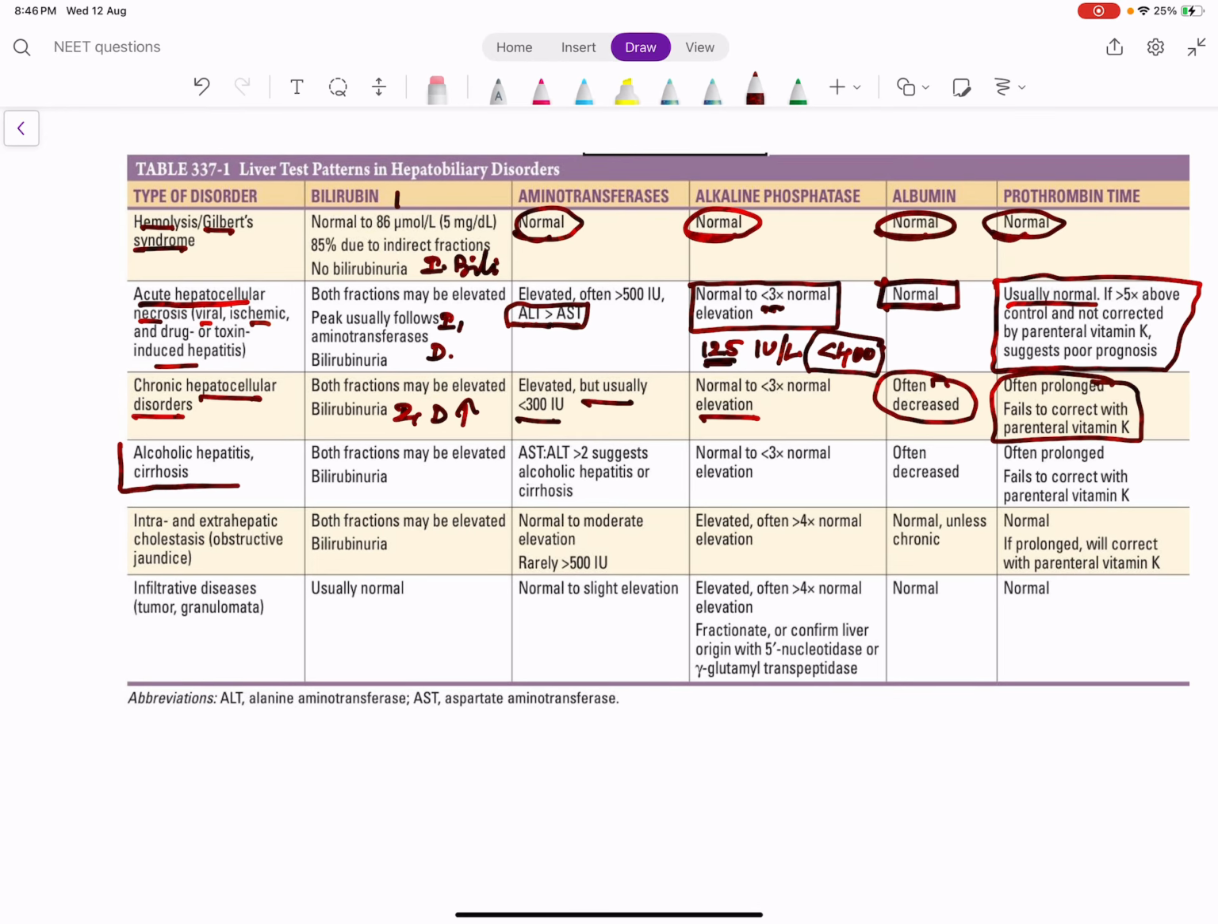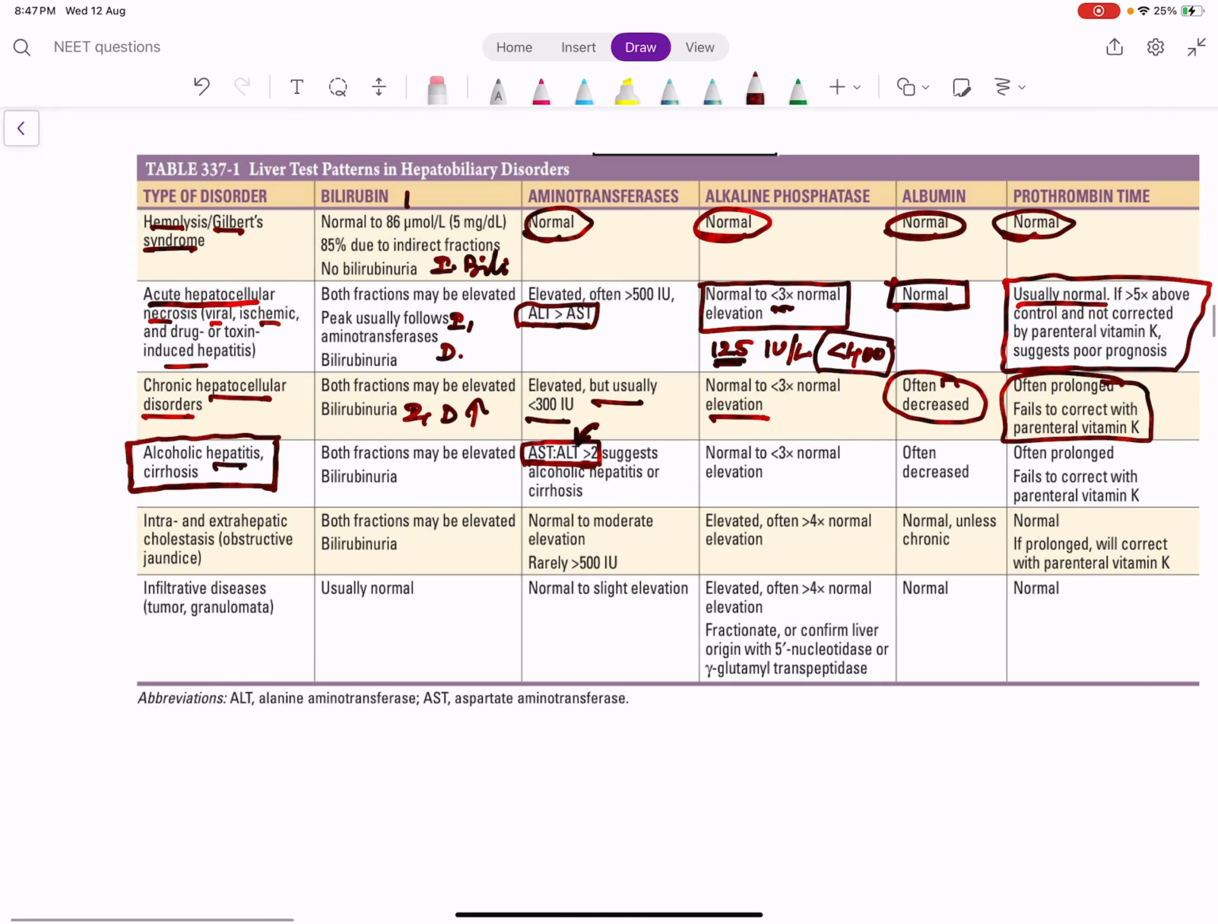Now, how will you differentiate different causes of acute hepatocellular diseases? In alcoholic disease, AST is more than ALT. The reason is that in alcoholism, pyridoxine deficiency, vitamin B6 deficiency, will occur. Vitamin B6 is a cofactor for ALT, right? So ALT reduces. Even if you don't understand this mechanism, please remember in alcoholic hepatitis, AST by ALT ratio is more than 2.